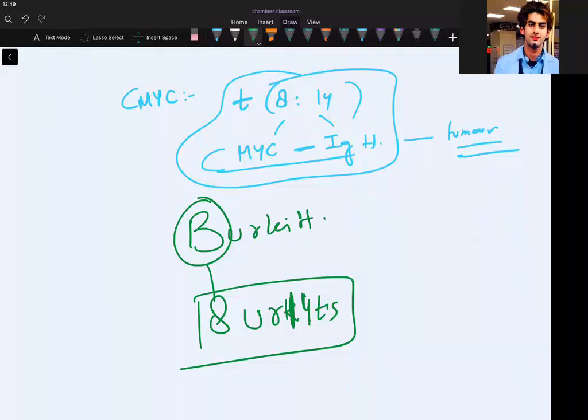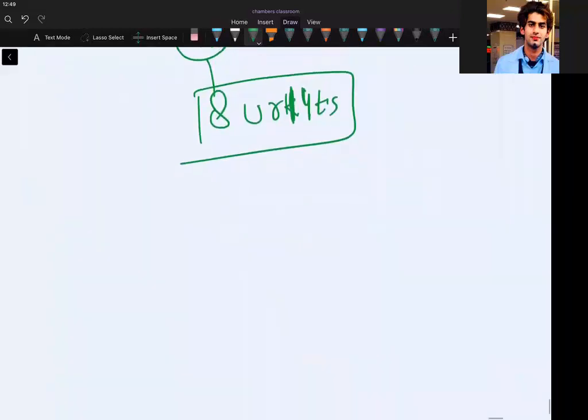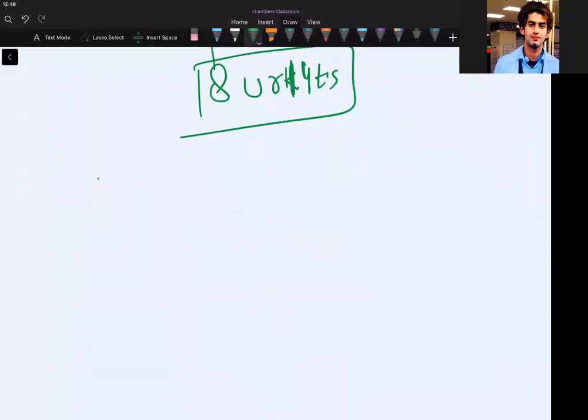Now I want you to understand another thing, that is ERB. We have ERB1 oncogene, ERB2 oncogene, ERB3 oncogene. I told you ERB1 is producing squamous cell carcinoma of lung.